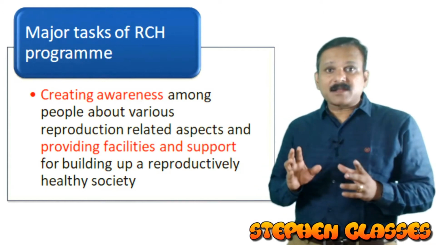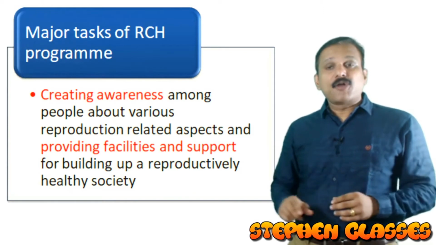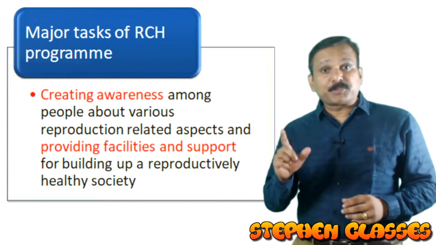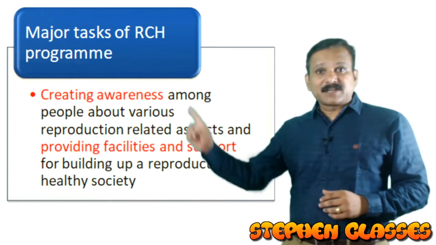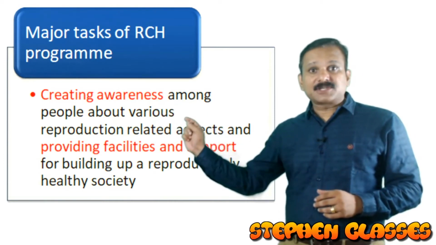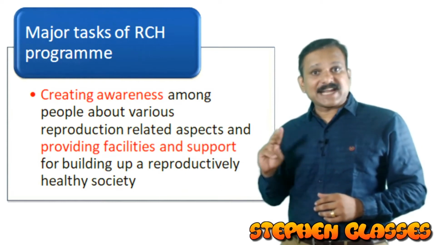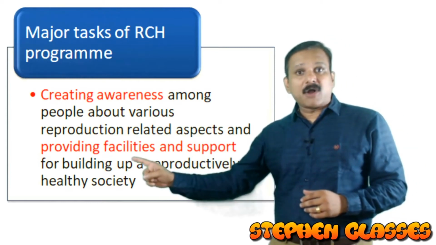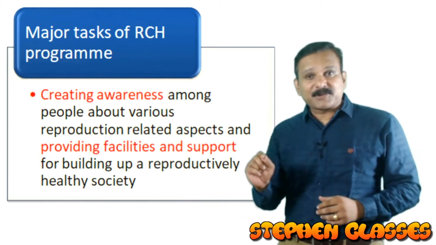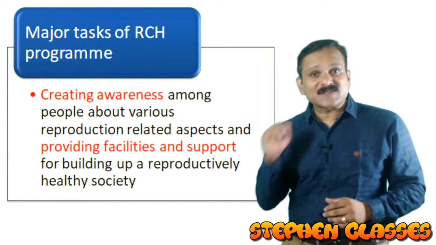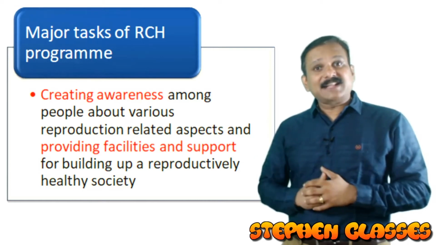And the second one is providing all the facility as well as the support for building up a reproductively healthy society. So the first one is creating awareness about reproduction related aspects, and the second task is to provide all the facility as well as support for building up a reproductively healthy society. So we are trying to become a reproductively healthy society.